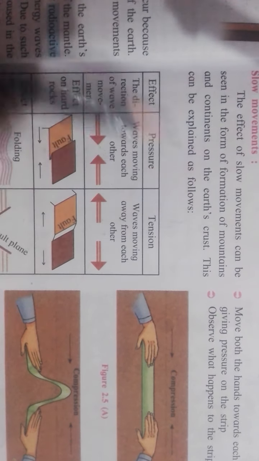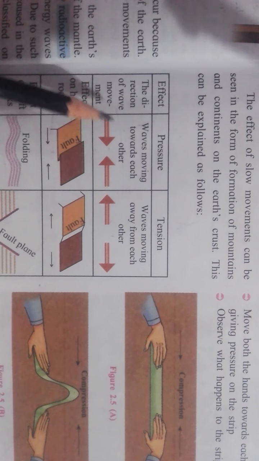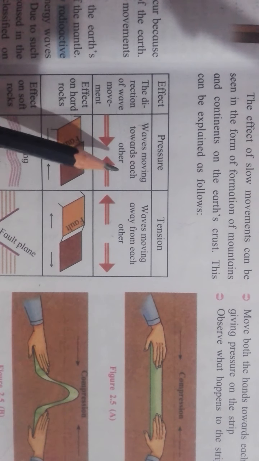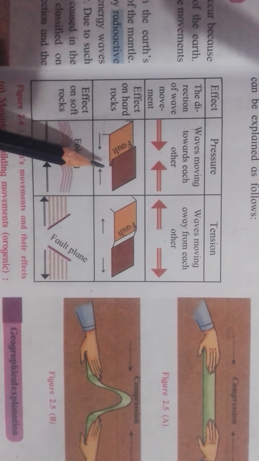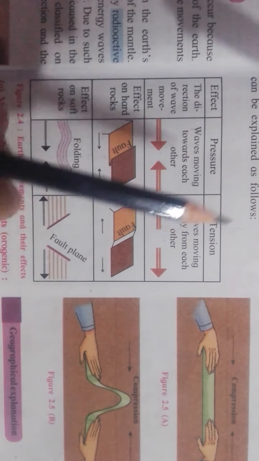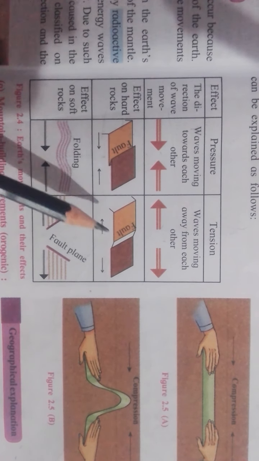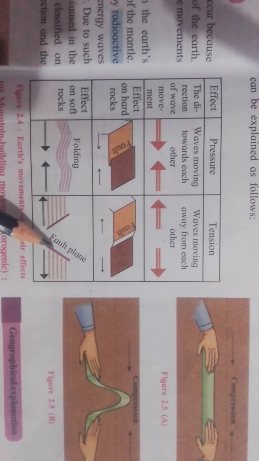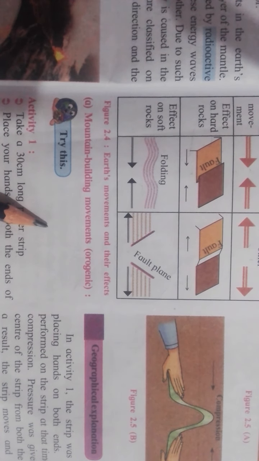Okay. This can be explained as follows. The effect of pressure and tension on that earth crust. Whenever there will be the direction of wave movement, waves moving towards each other by the pressure, that effect on the hard rocks, that faults are forming and folds are forming on the soft rocks. Okay, and just like this, because of that effect of the tension, waves moving away from each other also form faults and fault planes on the soft rocks. Point A, mountain building movement means orogenic movements.